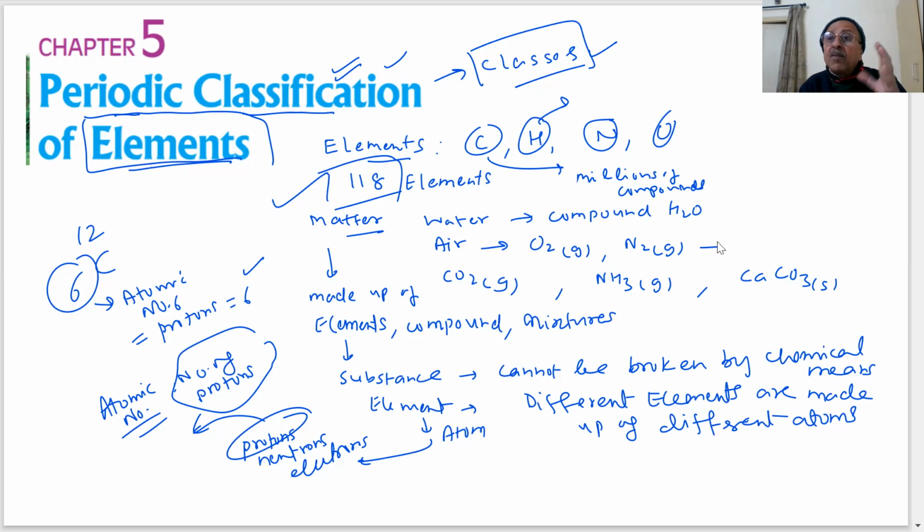So we are trying to classify the elements on the basis of properties, on the basis of characteristics, because the number is growing, and as the number is growing, the information is large, with compounds formed by different elements. Therefore it becomes important, and if we can classify the elements on the basis of some characteristics, some properties, then we can study whole groups, whole classes, rather than individual elements.